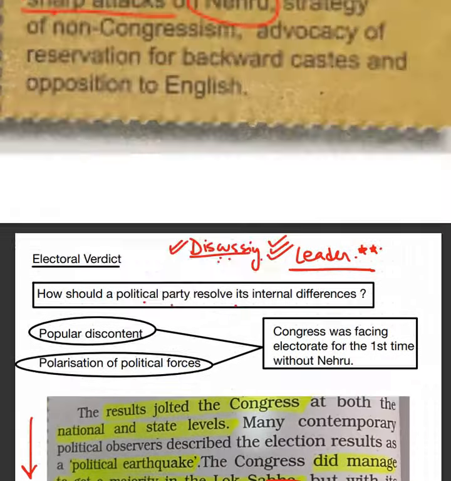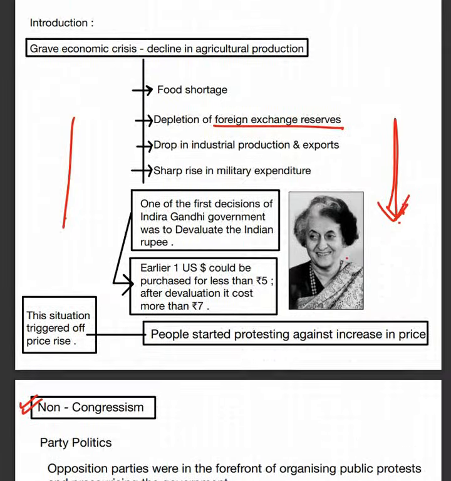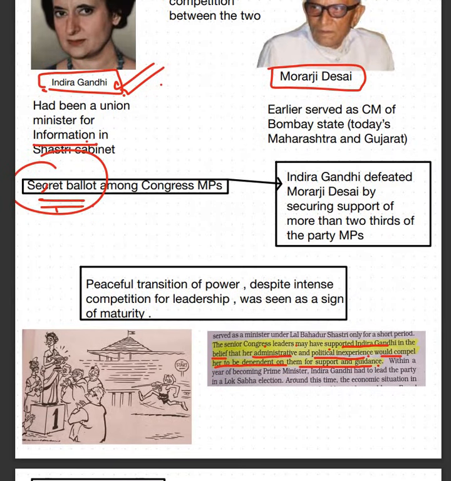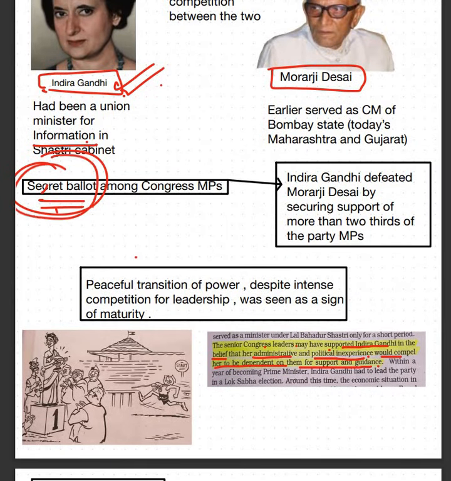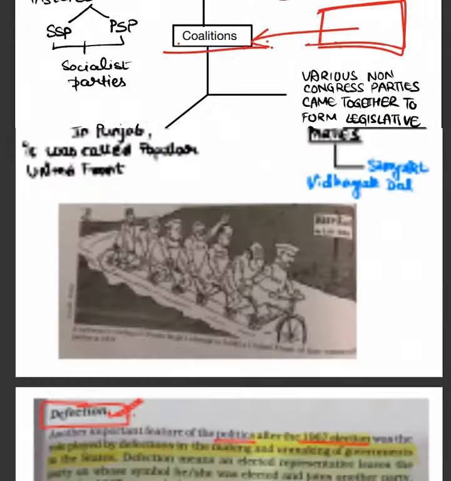I'll show you the image also. Yes, here I showed you that a secret ballot was conducted among the Congress MPs, and here they elected Indira Gandhi as the Prime Minister candidate. Why? Because they thought that she is inexperienced and she will turn to the senior party leaders for their guidance and advice. But it was the opposite of that.